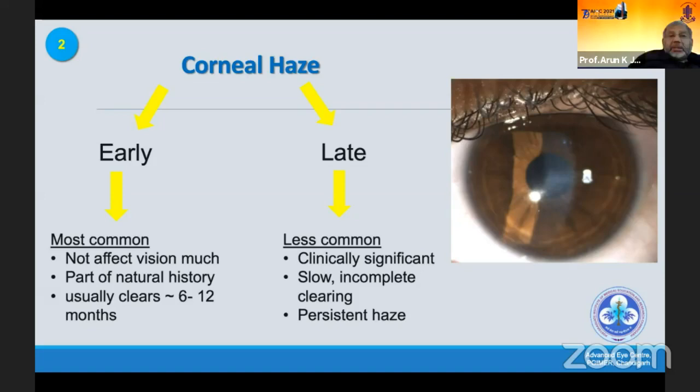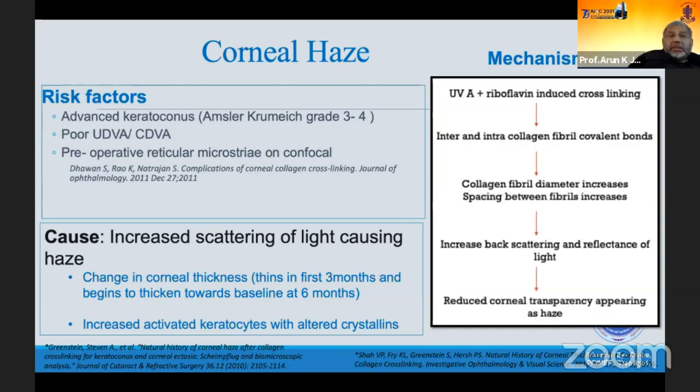The risk factors for corneal haze are if the patient has advanced keratoconus of grade 3 to 4, as earlier said, poor initial uncorrected distance visual acuity or corrected distance visual acuity, and if there are preoperative reticular microstriae on confocal microscopy. These are the patients who are more prone to develop corneal haze.